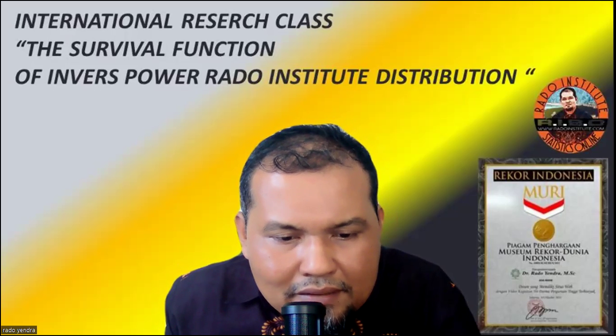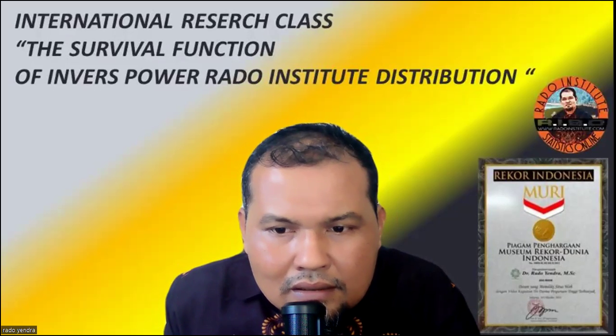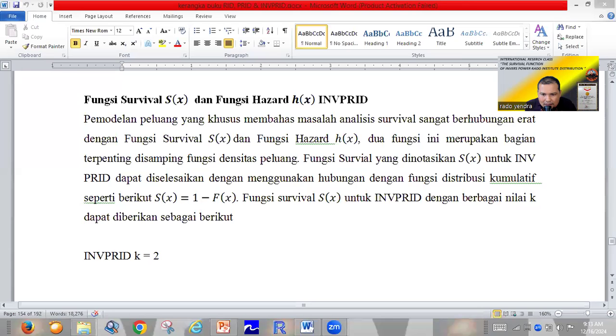In the best of the candidate books, the book produced by the Rado Institute, we have written about the concept of the survival function.